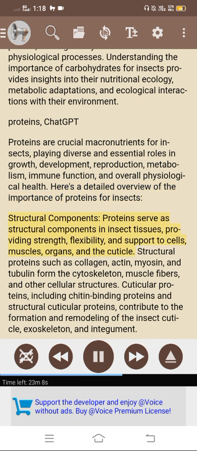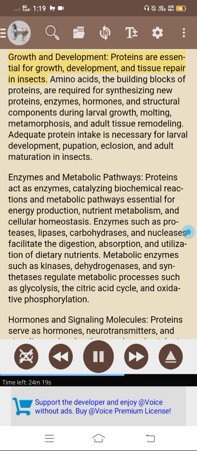Structural components. Proteins serve as structural components in insect tissues, providing strength, flexibility, and support to cells, muscles, organs, and the cuticle. Structural proteins such as collagen, actin, myosin, and tubulin form the cytoskeleton, muscle fibers, and other cellular structures. Cuticular proteins, including chitin-binding proteins and structural cuticular proteins, contribute to the formation and remodeling of the insect cuticle, exoskeleton, and integument.